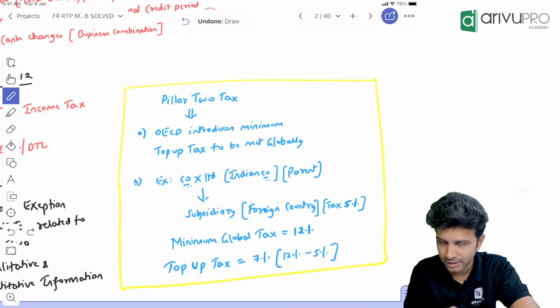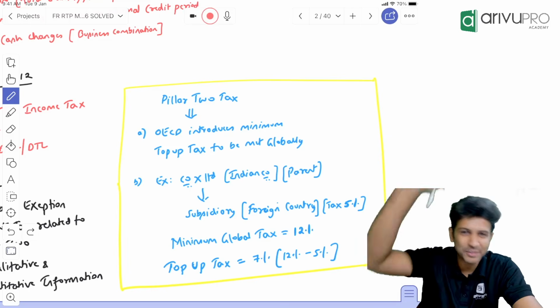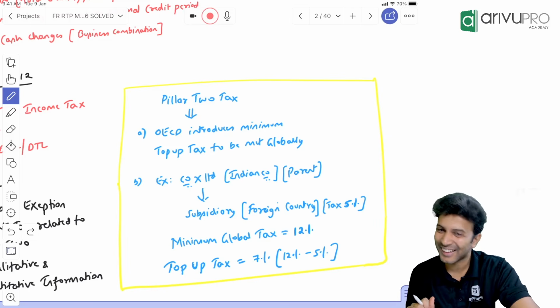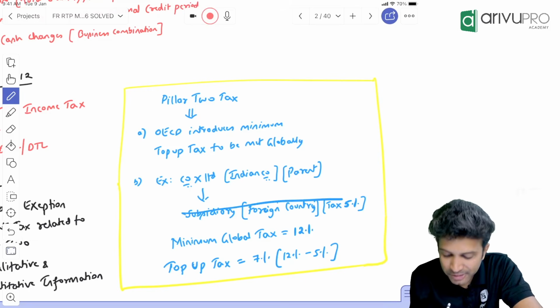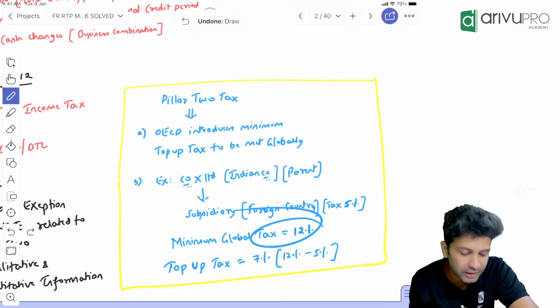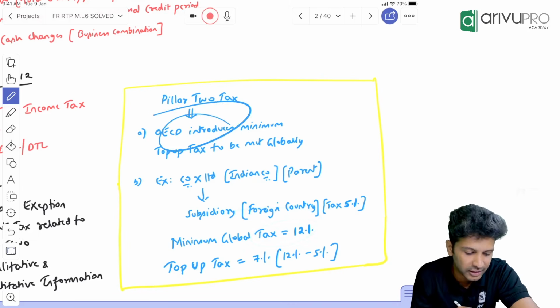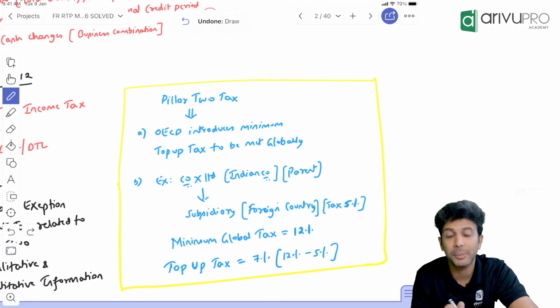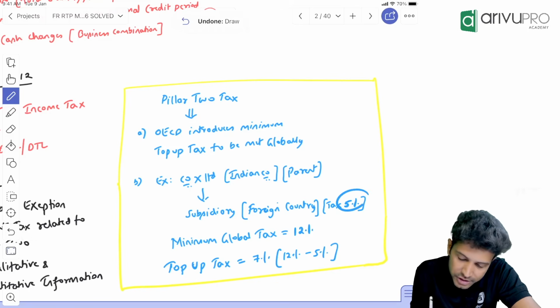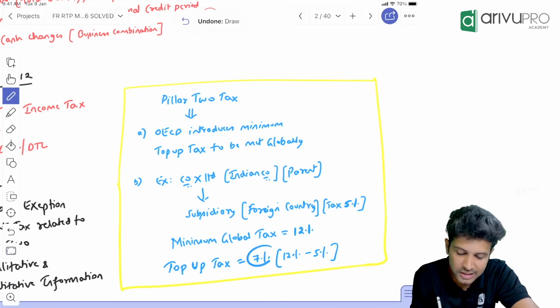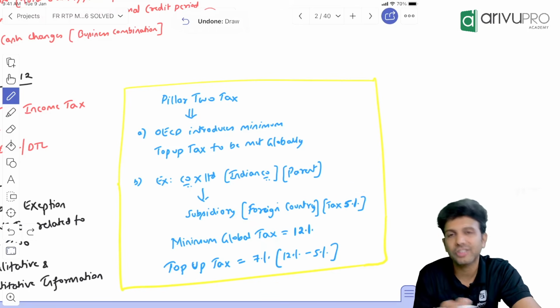I've just assumed this. I don't know the exact rate, so you can refer to the tax module for the exact thing. So in this case, my subsidiary will not pay 5% tax. It will pay a 12% tax rate. How much extra are they paying due to this Pillar 2 tax or OECD agreement? Instead of 5, they are paying 12, so the extra tax is 7. This we call top-up tax.